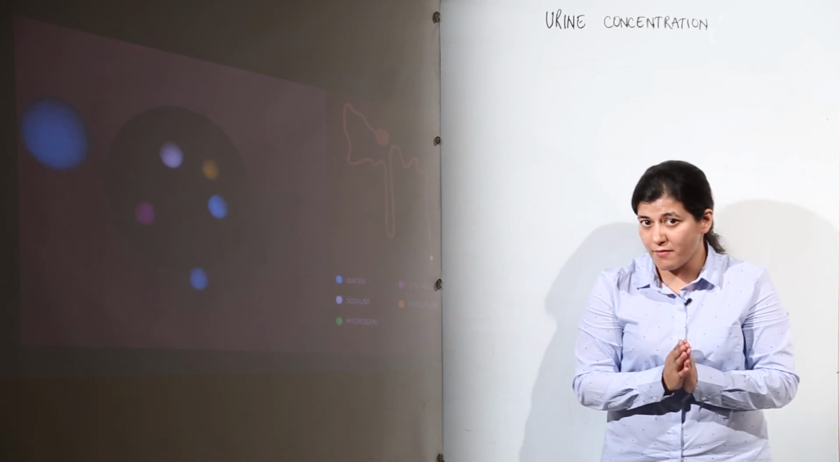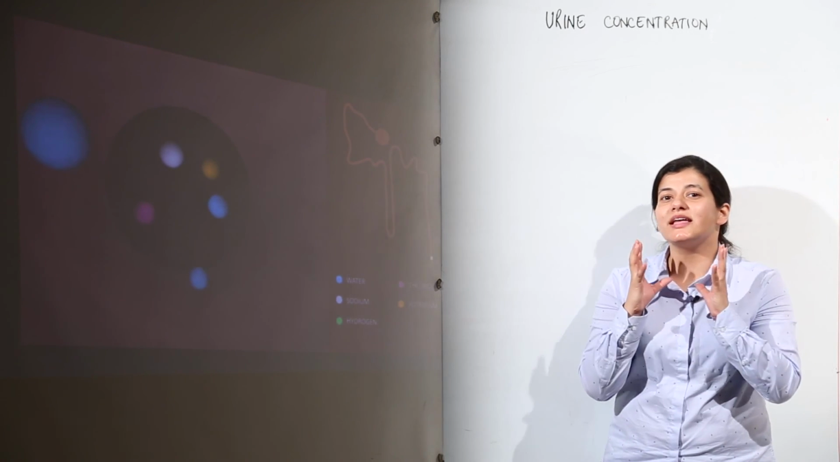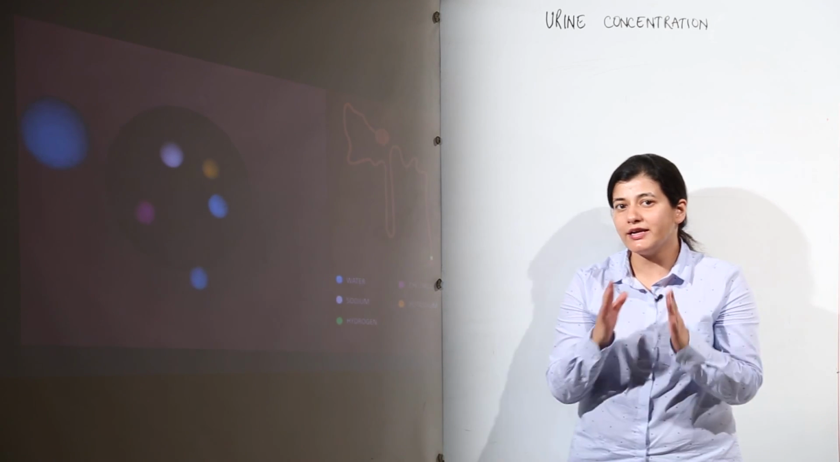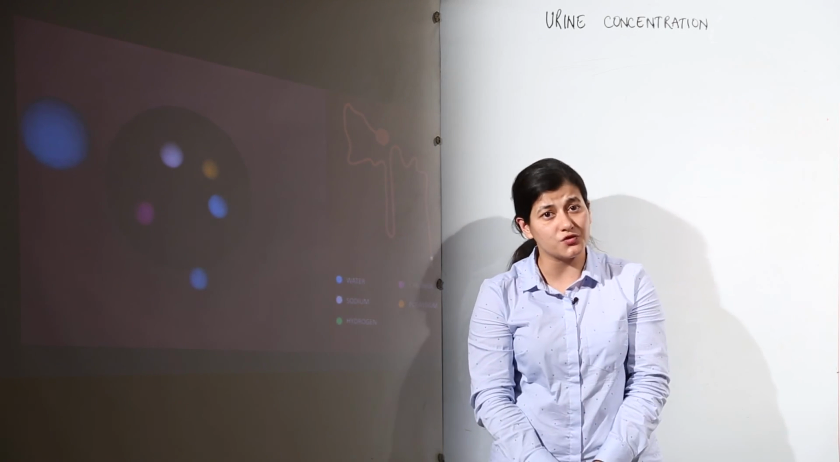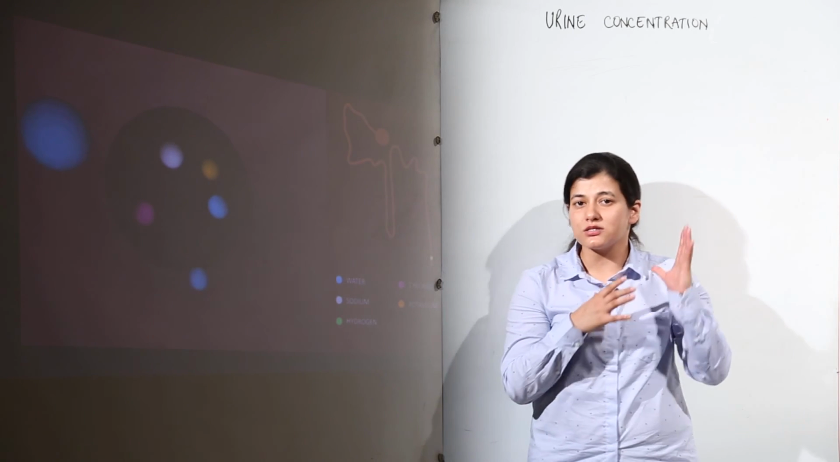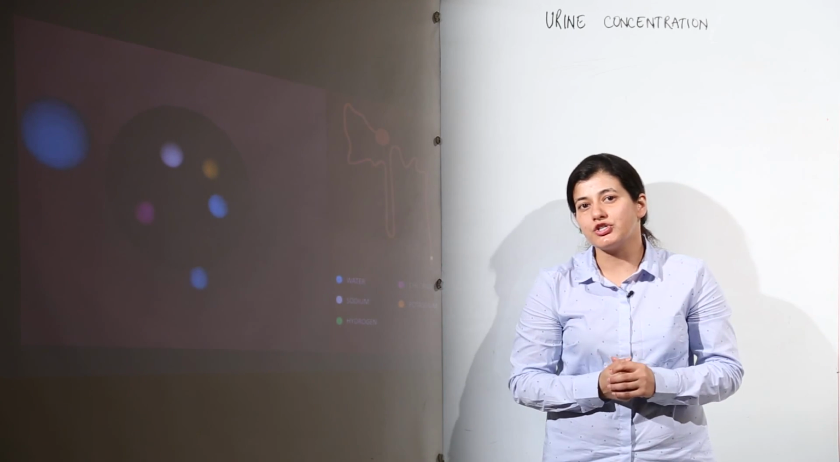One thing you have to remember is that in the collecting duct, it is the ADH which plays an important role, and ADH is nothing but vasopressin, which is released from the hypothalamus. So this is all about the concentration of urine.